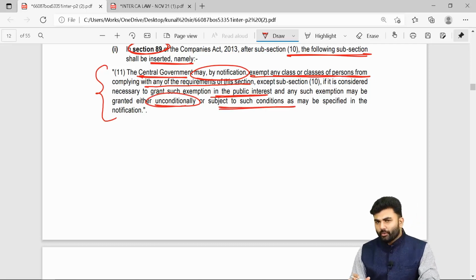So the last point you have to add under section number 89 says that central government will be granting some kind of exemption to certain class or classes of persons, and such exemptions will be granted only for some kind of public interest. However, whenever such exemptions are being granted, it will be granted without any conditions, or it can also be granted with the fulfillment of certain conditions which will be prescribed by lawmaker from time to time.